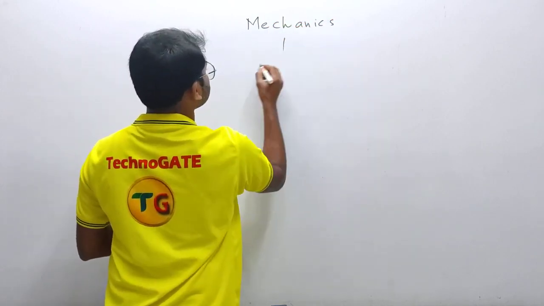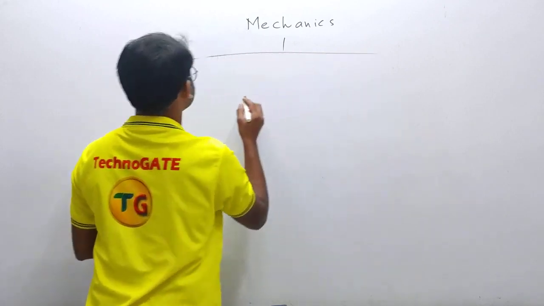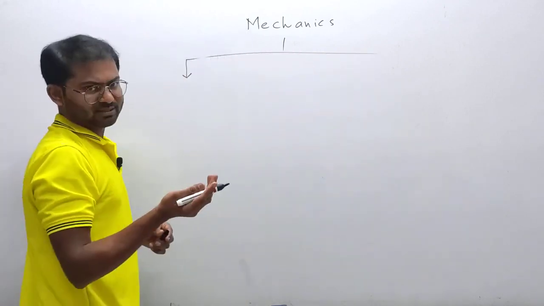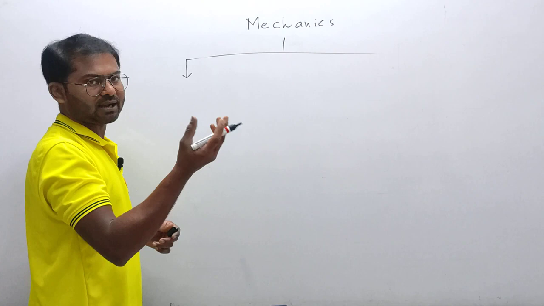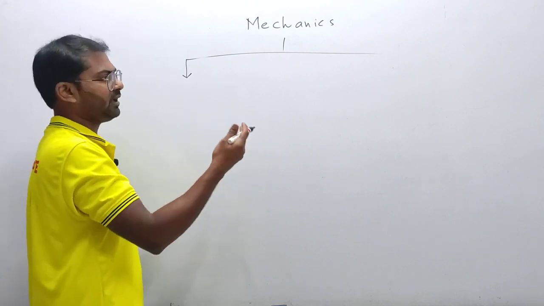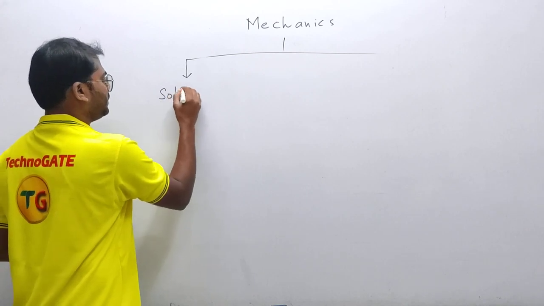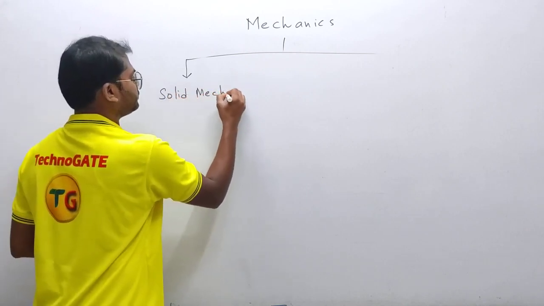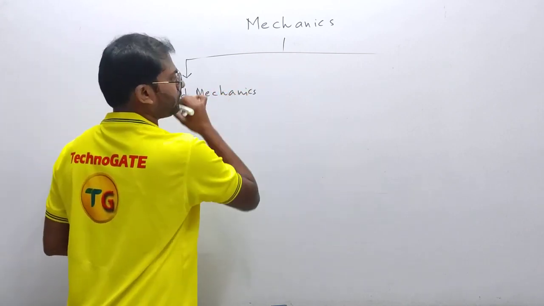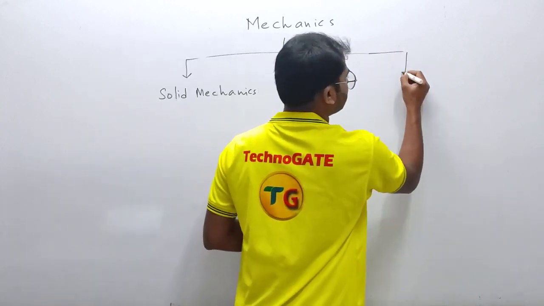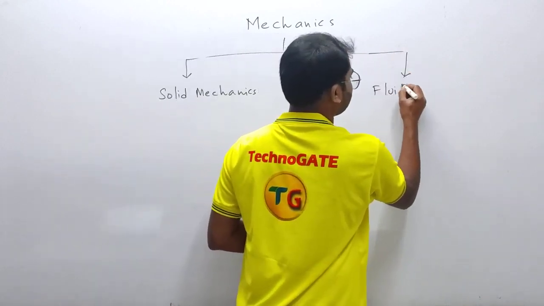So this mechanics deals with the two states of matter, in fact three states, but liquids and gases are combinedly called as fluids. That's the reason why it is given like this. So the mechanics which deals with solids is solid mechanics. The mechanics which deals with fluids is given the name fluid mechanics.